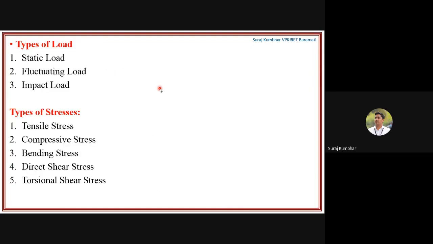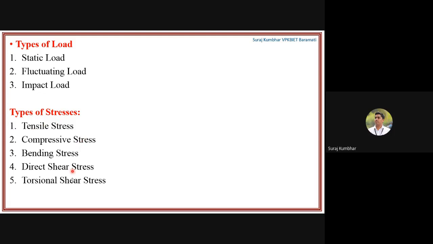Then what are the types of load? Static load, fluctuating load, impact load. What is static load? The load which is gradually applied to a particular component is the static load. Fluctuating load means the repetitive load, which is having the same magnitude or different magnitude. That is fluctuating load. And impact load means the sudden load which is coming onto any particular component. That is impact load.